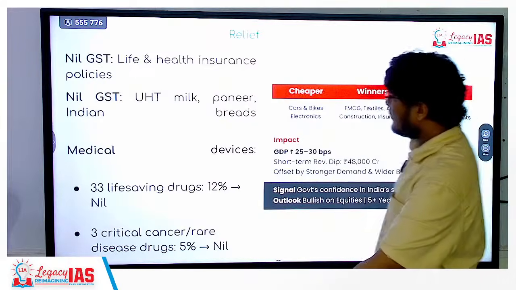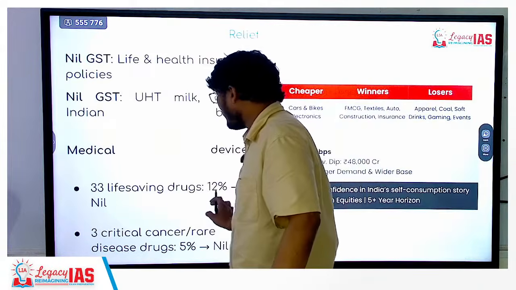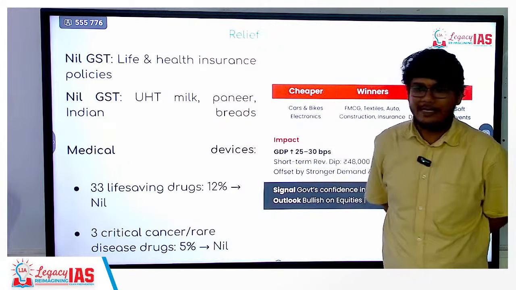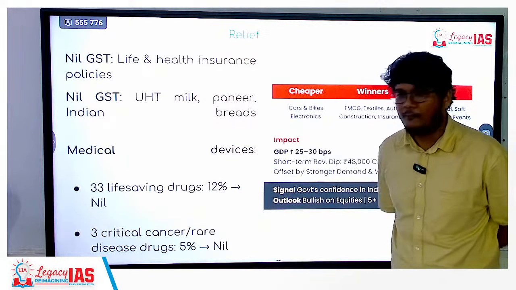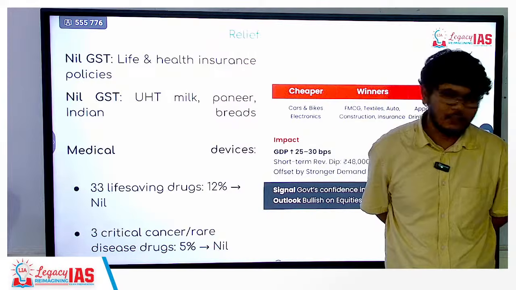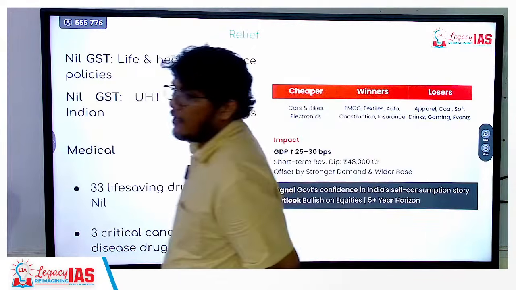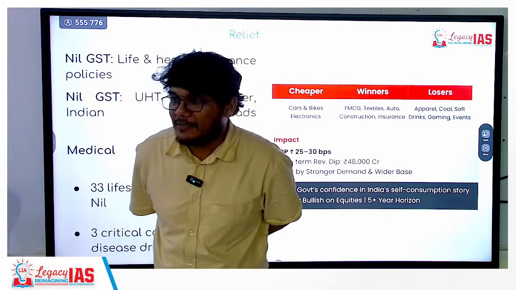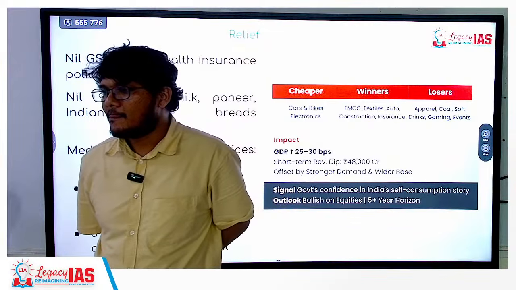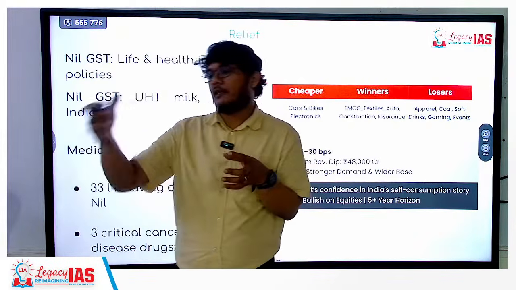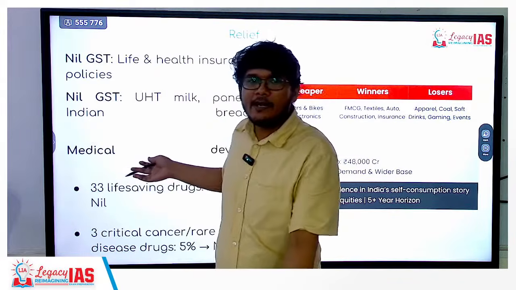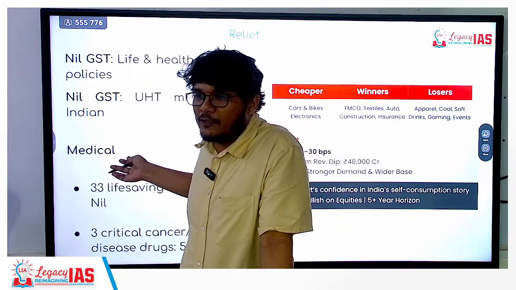Okay. Next, 33 life-saving drugs, from 12% they have gone to nil. 3 critical cancer rare disease drugs from 5% to nil. Okay. Now, what do you think? Has the government done an amazing thing? The government has done course correction. We have already paid a huge price for this for the last 8 years.